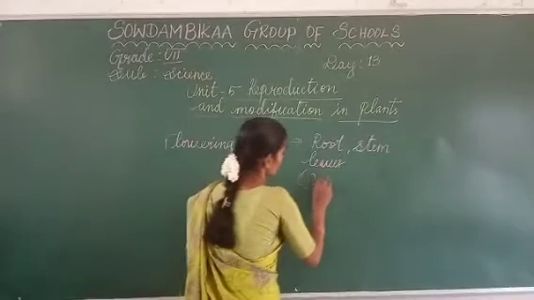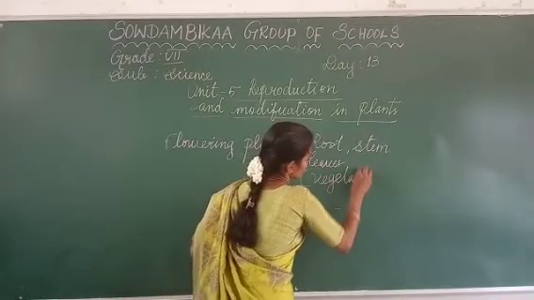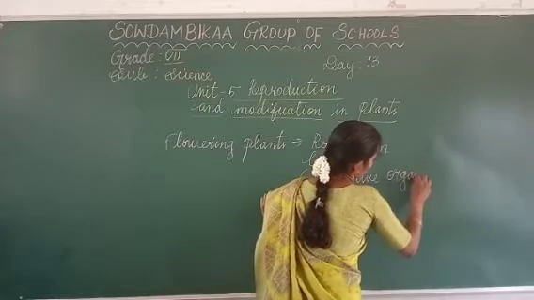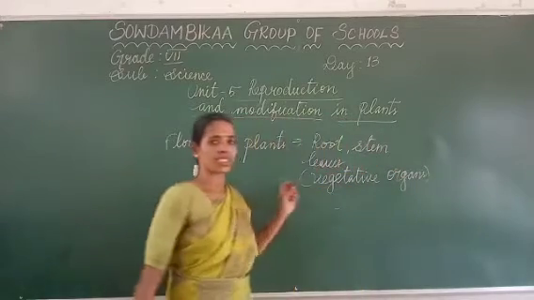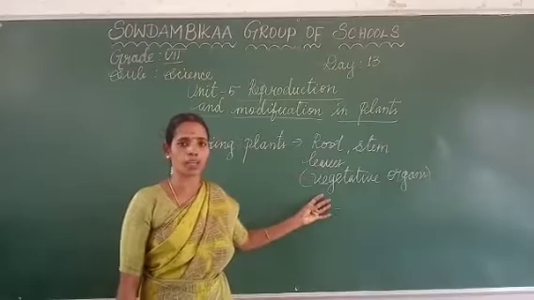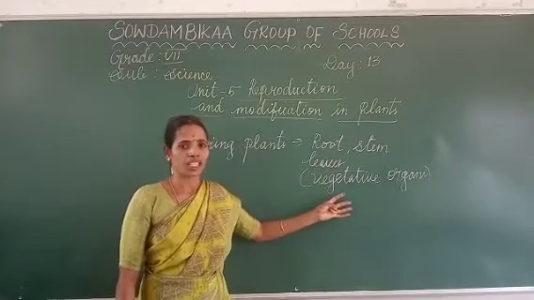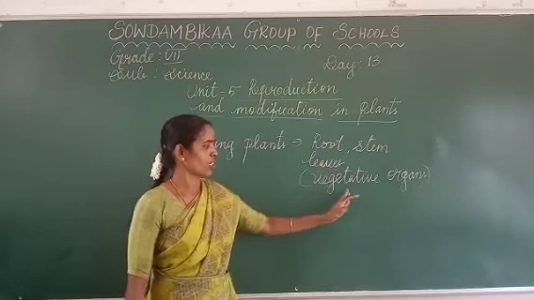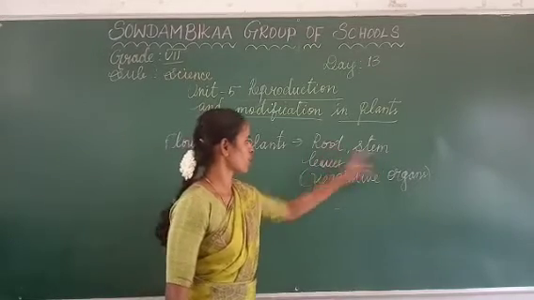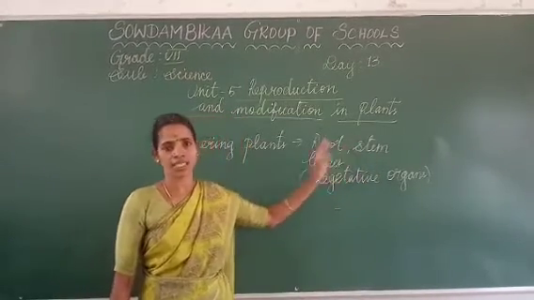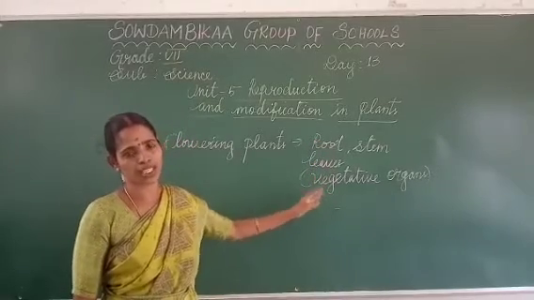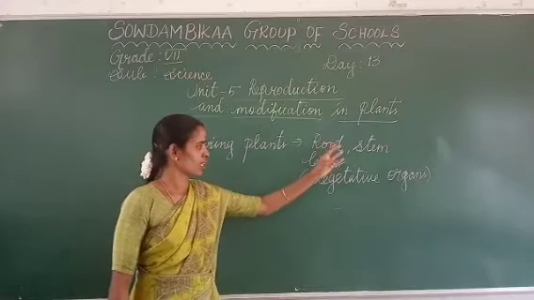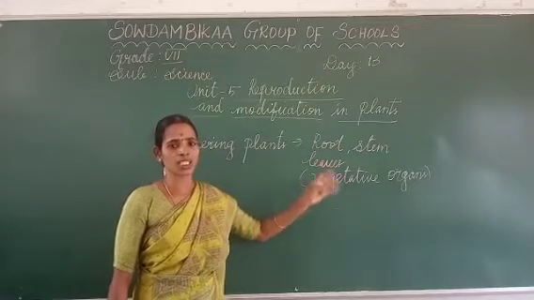Vegetative organs do not participate in reproduction, pollination and fertilization. Only from these parts of the plant does vegetative propagation take place. So these three are vegetative organs.